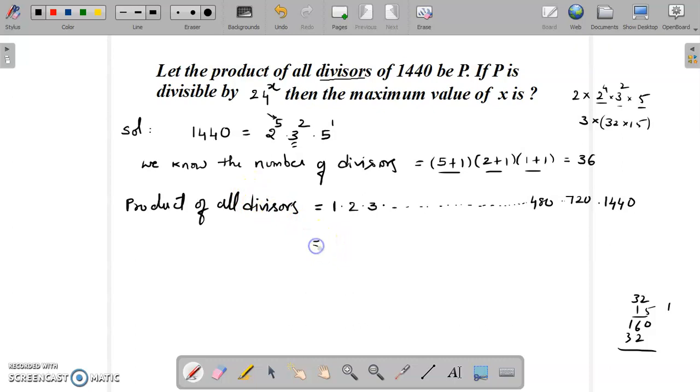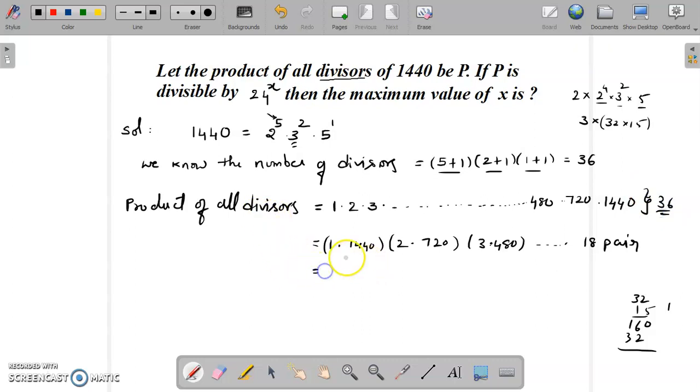Now I can make 18 pairs like this: 1 into 1440, multiplied by 2 into 720, multiplied by 3 into 480, and so on. How many such pairs are possible? 18 pairs, because we have overall 36 terms in this product.